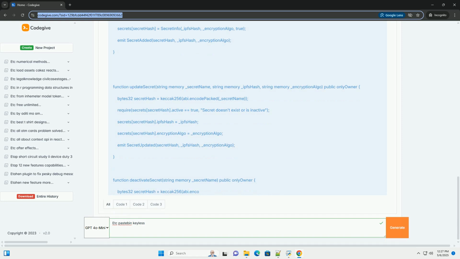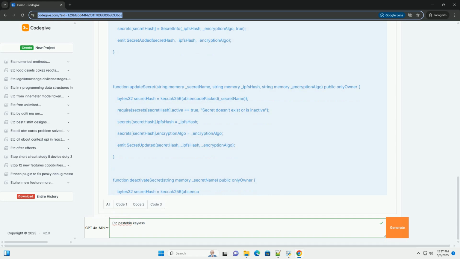Decentralized access control. Instead of relying on centralized authentication, access control is managed by the blockchain and based on Ethereum addresses or other on-chain verifiable attributes. Key rotation. Secrets can be updated, rotated, without needing to redeploy the smart contract, which can be expensive and disrupt the application. 2. Maintainability.